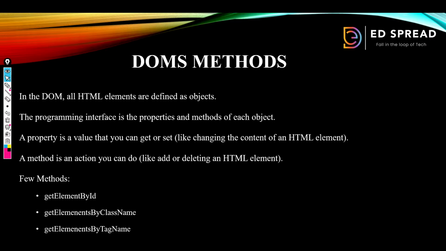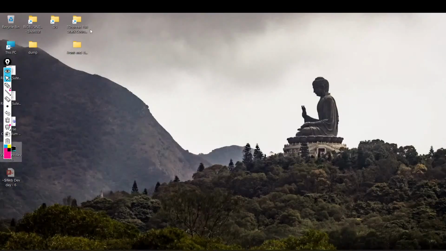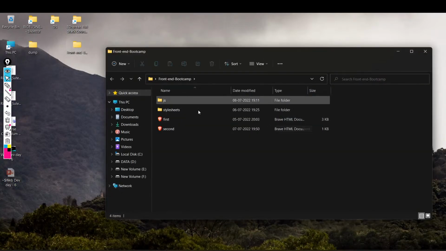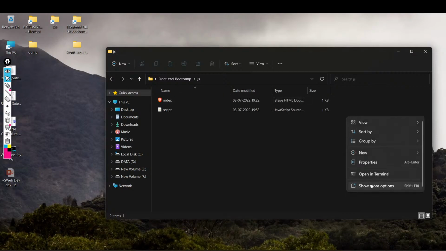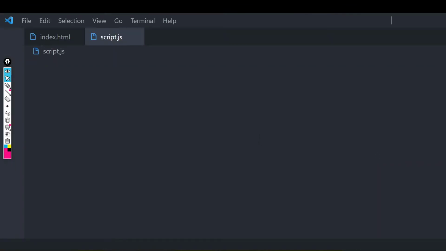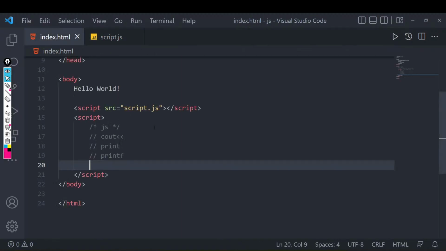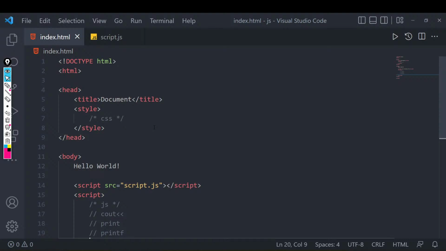For those of you who are not very clear about DOM, or who are joining for the first time, let me give you a very brief explanation of DOM again. Let me show you this. Let's first go to our page where we were discussing all these things. Yeah, over here, if you remember, we did these things in this file, right? This was our simple HTML file. In this file, if you remember, we just added these styles. We just added the script file.